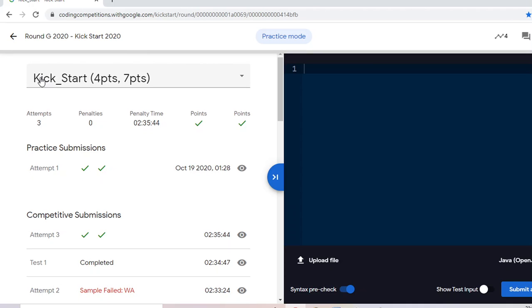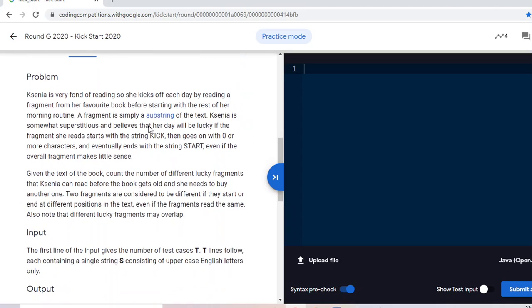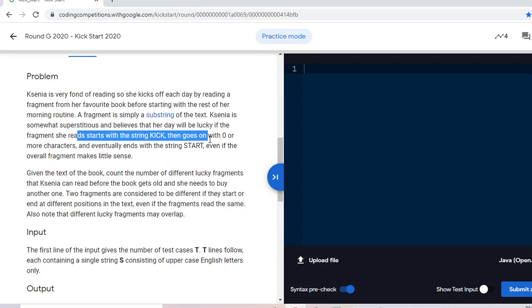Today I am going to explain the problem and the solution of Kickstart from Google Kickstart Round G 2020. The problem statement is like Kesnia starts her day by reading her favorite book. She believes it will be lucky for her if the fragment starts with the string kick, then goes on with 0 or more characters and eventually ends with the string start.